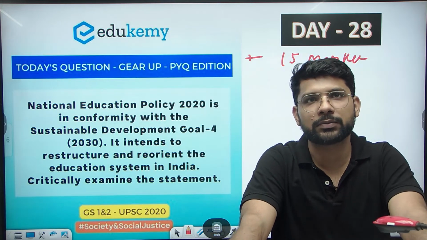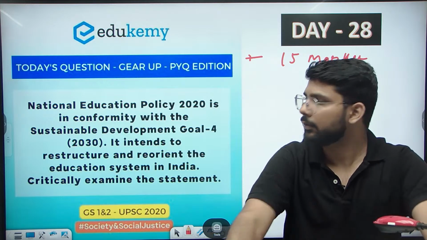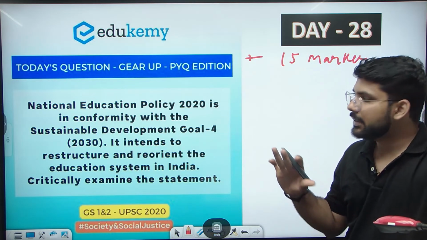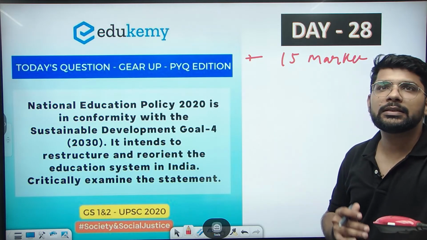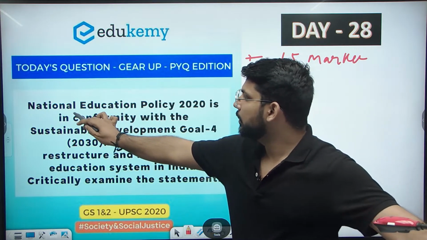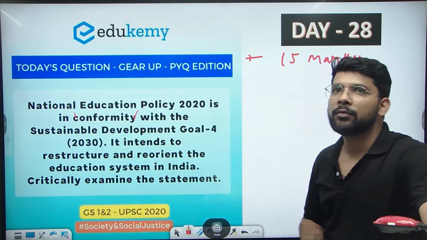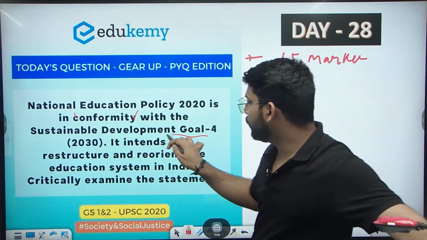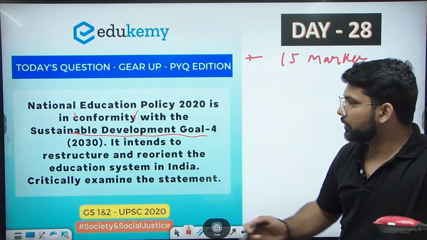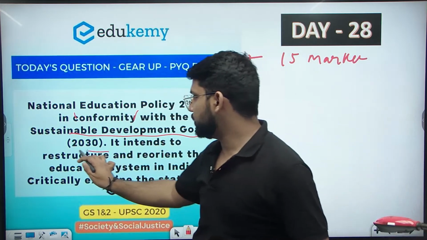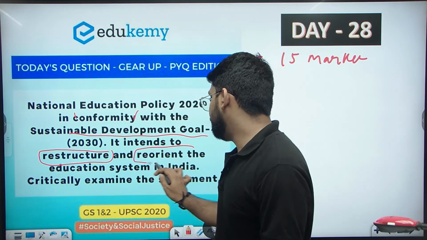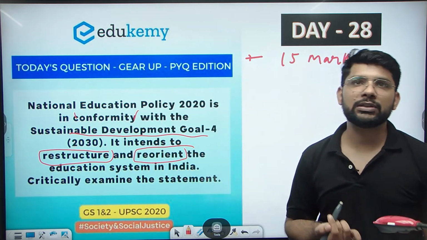The question says: National Education Policy 2020 is in conformity with Sustainable Development Goal 4 of 2030. There is a keyword, conformity, with Sustainable Development Goal 4. It intended to restructure and reorient the education system in India. Again the keywords: restructure and reorient the education system in India.